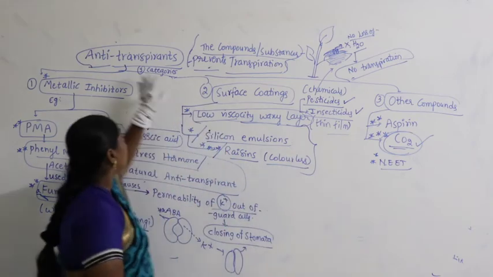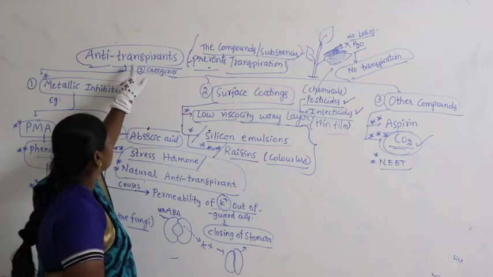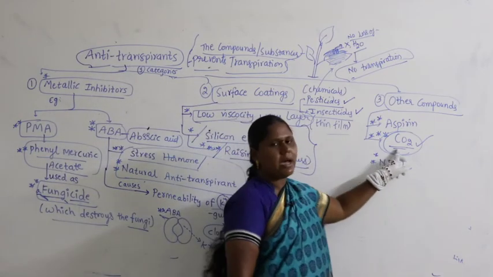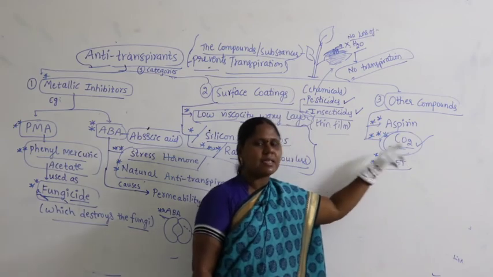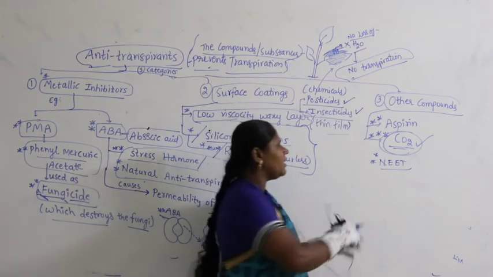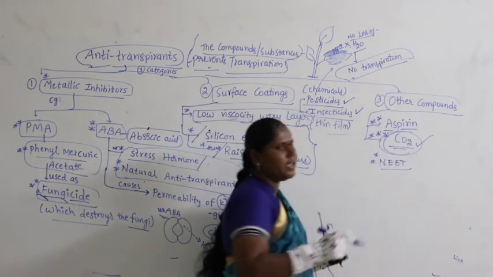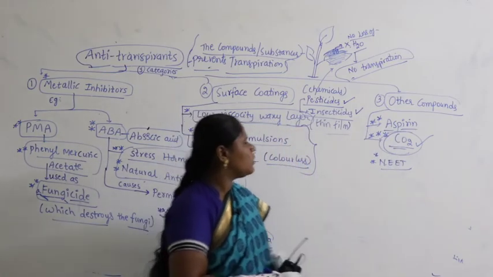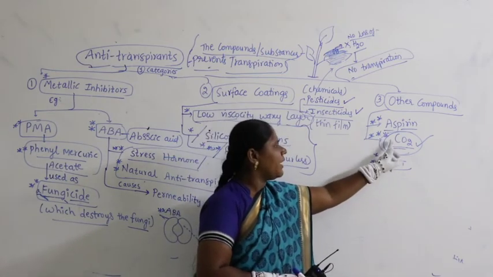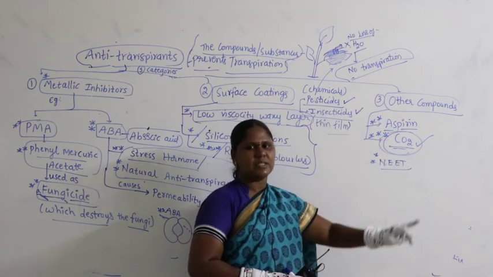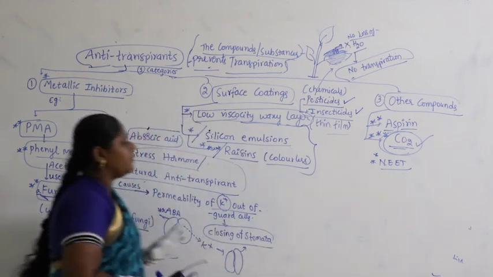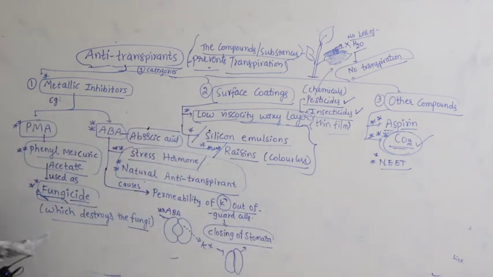So here carbon dioxide in certain cases also acts as an anti-transpirant. Along with that, remember another compound like aspirin. Aspirin also has the ability to cause forceful closing of stomata. So both are anti-transpirants. We have previous NEET questions on carbon dioxide acting as an anti-transpirant. It was a previous NEET question. Make sure that you remember, guys. Very important. Now let me quickly revise it once again.